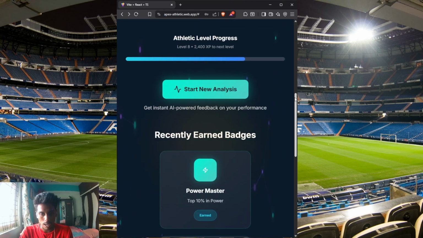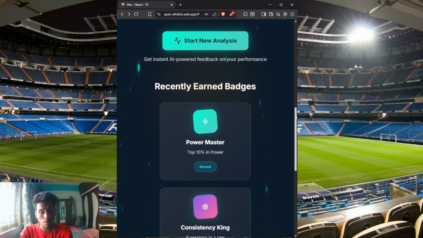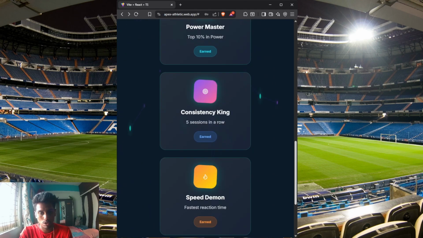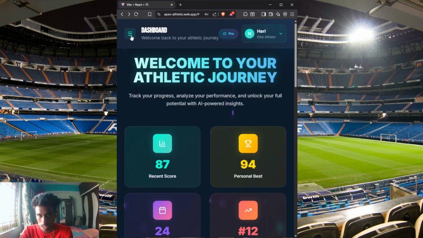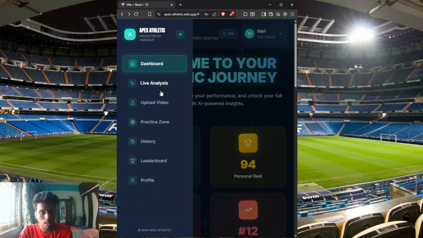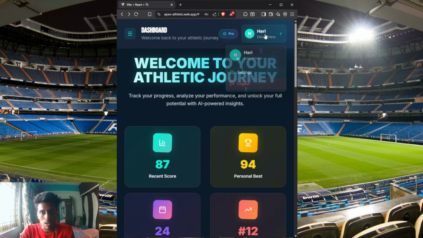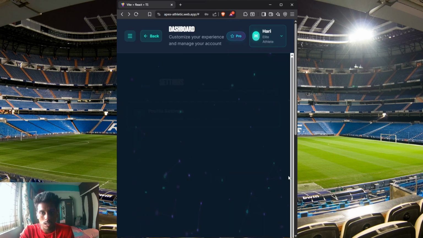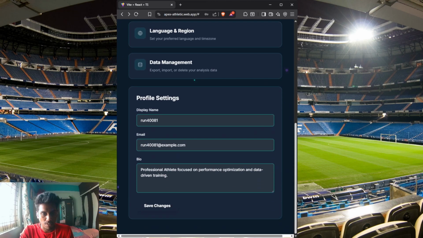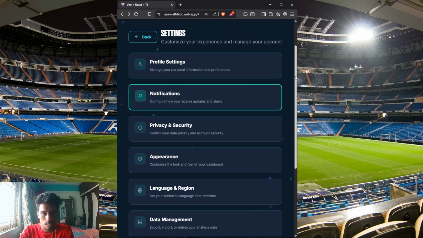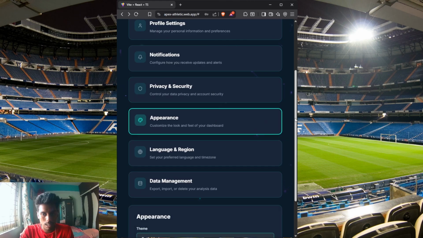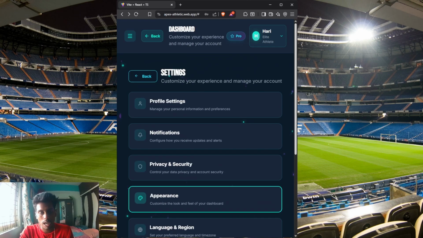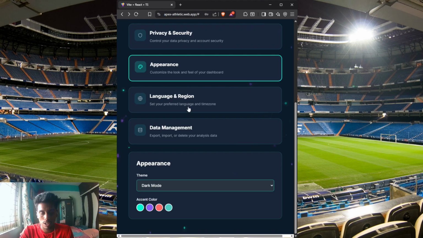So I can start new analyses, and there are also badges that will be given to athletes based on their performance in order to make it more interesting and keep them engaged in the web app. So you can see that there are different tabs here, and also I can go to my profile in order to change my profile settings and see the notification, data privacy security, appearance, so that it becomes more interesting and useful and also engaging for the athletes.